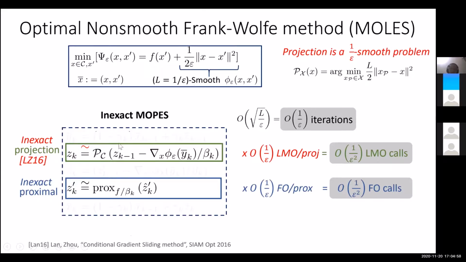But it turns out that you can do something a bit more clever using an idea called conditional gradient sliding, again from a paper by Lan and Zhou, and that requires only 1 over epsilon linear minimization calls per projection step for implementing each of these inexactly. And that multiplied by the number of iterations again gives you 1 over epsilon squared. So this achieves 1 over epsilon squared first order oracle calls as well as linear minimization oracle calls.